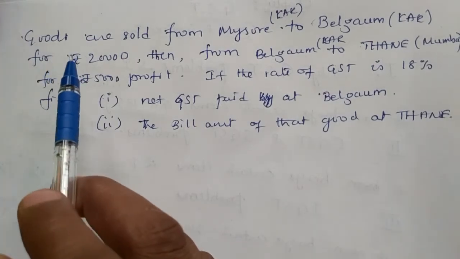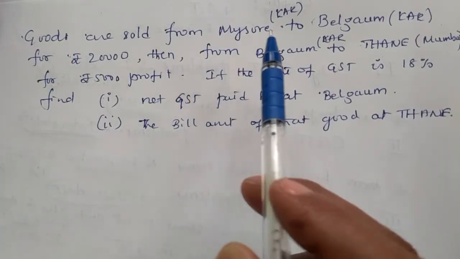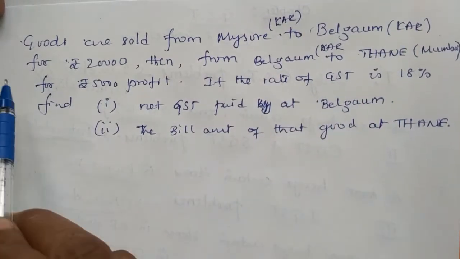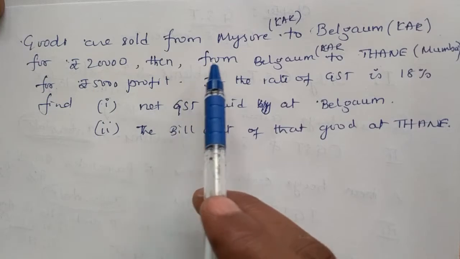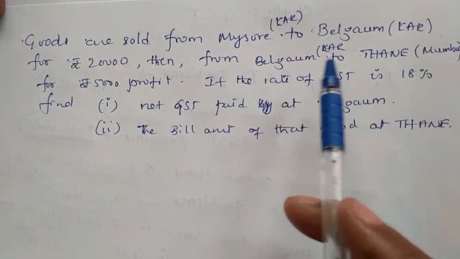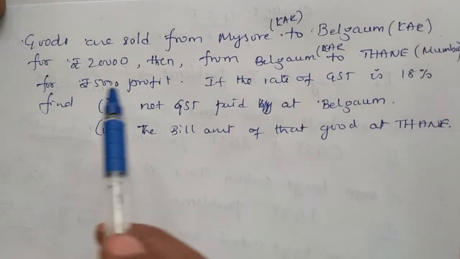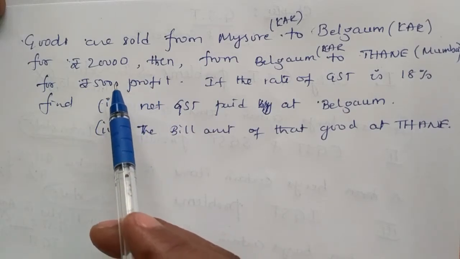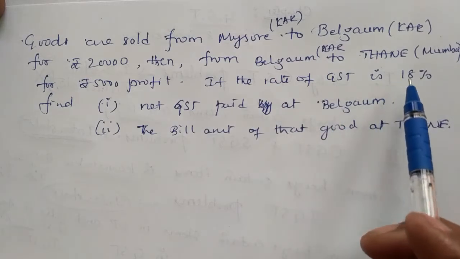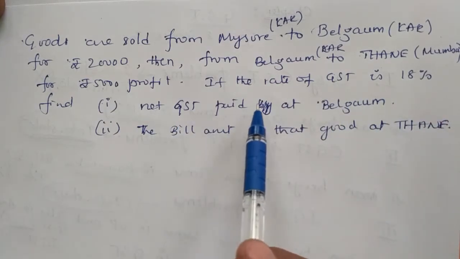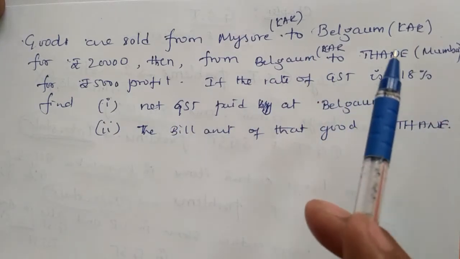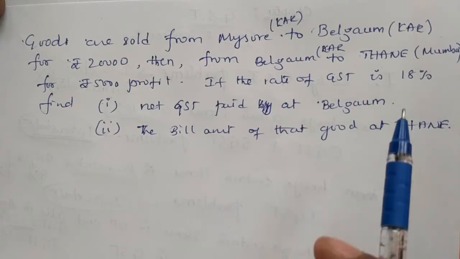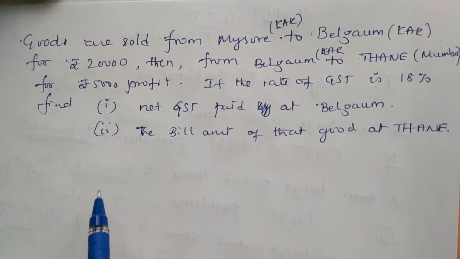I read out once again. Goods are sold from Mysore in bracket Karnataka to Belgaum, again Karnataka, for rupees 20,000. Then from Belgaum to Thane, Belgaum is Karnataka, Thane is Mumbai, for rupees 5,000 profit. Understand, he is selling for 5,000 profit. If the rate of GST is 18%, find the net GST paid at Belgaum, and the bill amount of that good at Thane.